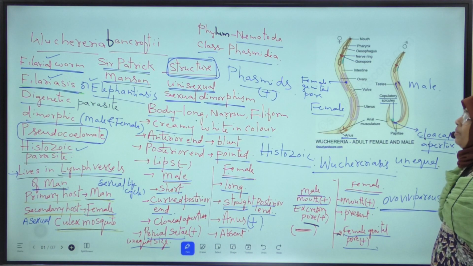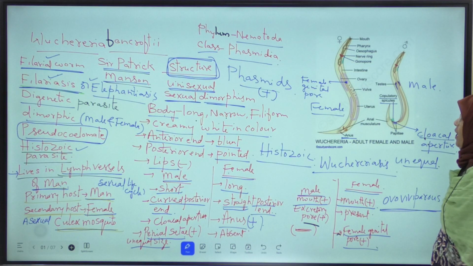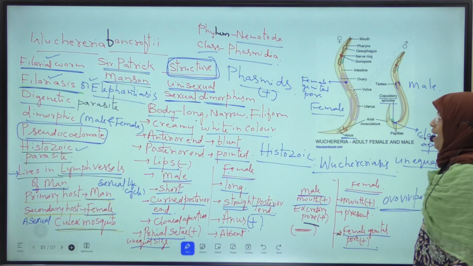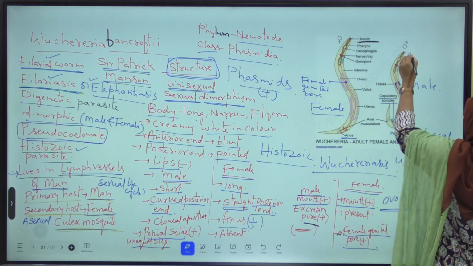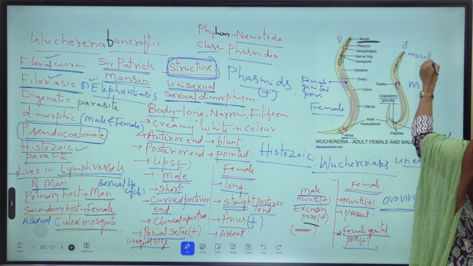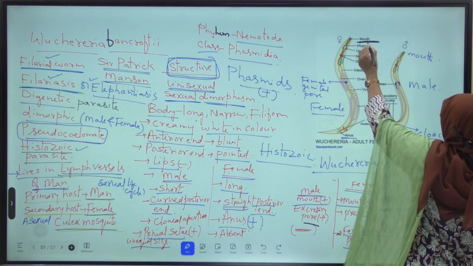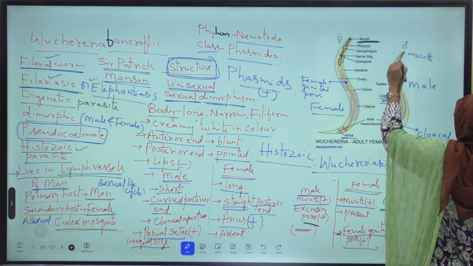Now, what are the similarities between the male and female filarial worms? In both male and female filarial worm, at the extreme anterior end, mouth is present. Next, nearer to the mouth, an opening is present.